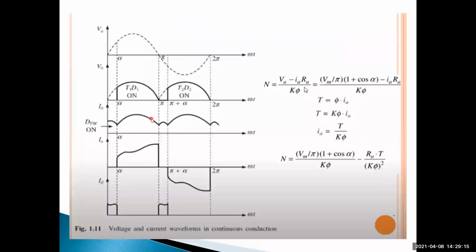So now we get positive output voltage and positive output current, and like this, positive output voltage and positive output current during the negative half cycle also.